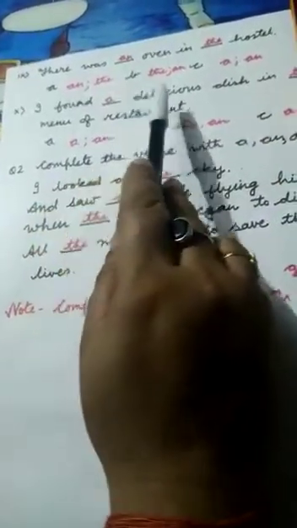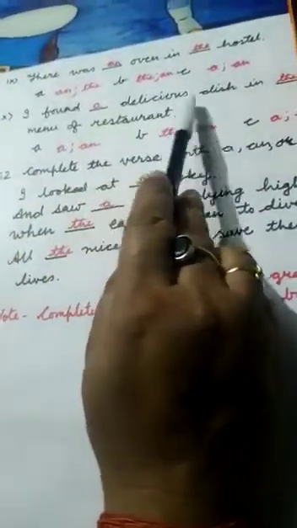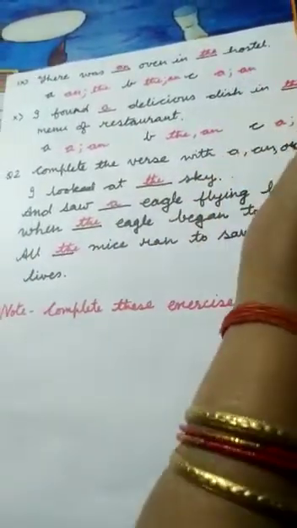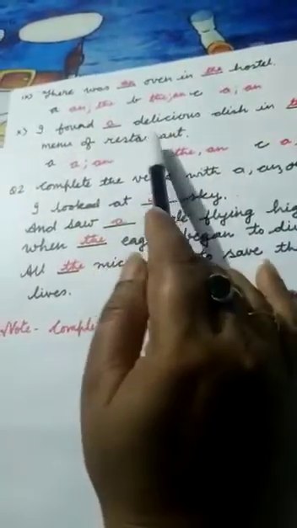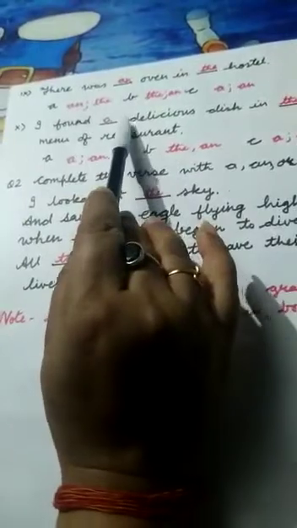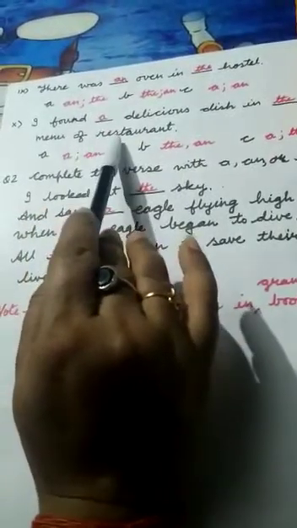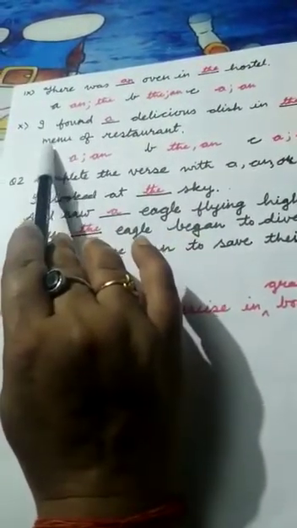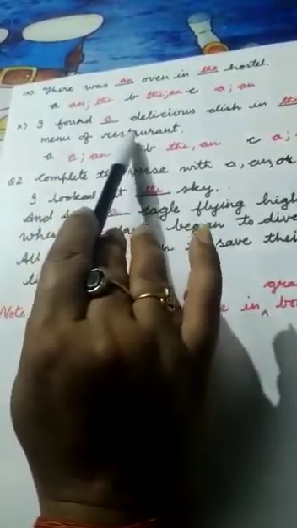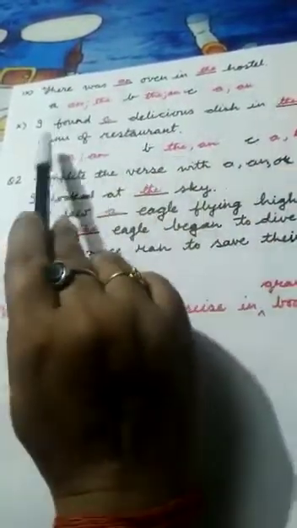I found a delicious dish in the menu of the restaurant. Delicious, here D is a consonant, so we will write here a. And menu of the restaurant, so the menu is the main thing in the restaurant, we are talking about the menu, so it is a particular thing, so we will write here the.